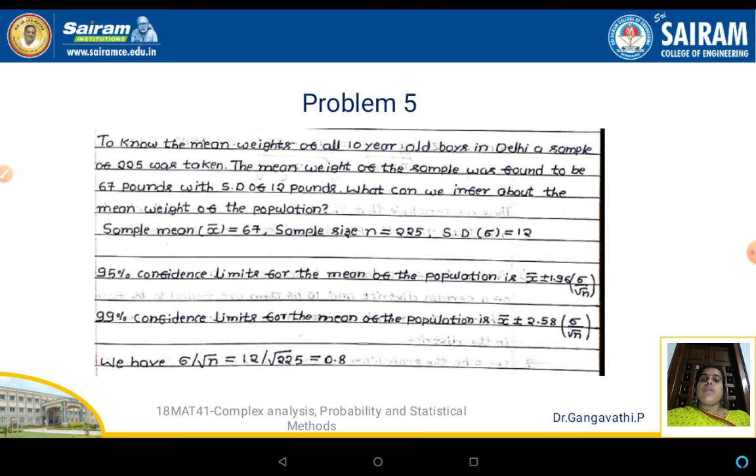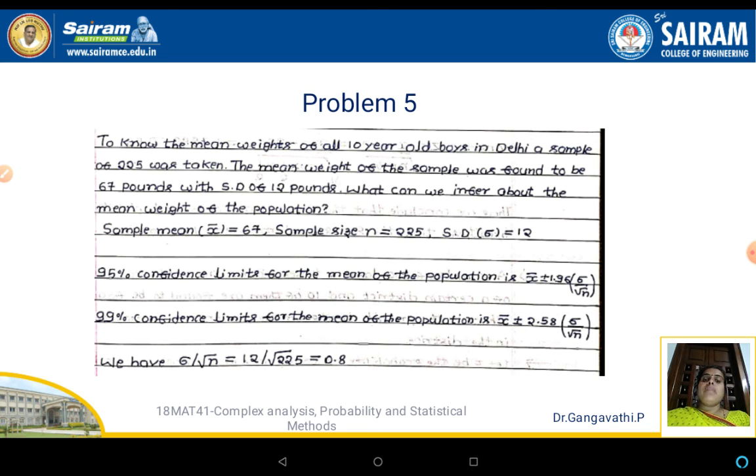Let us see one more example. To know the mean weight of all 10-year-old boys in Delhi, a sample of 225 was taken. The mean weight of the sample was found to be 67 pounds with standard deviation of 12 pounds. What can we infer about the mean weight of the population? So this is the problem statement.